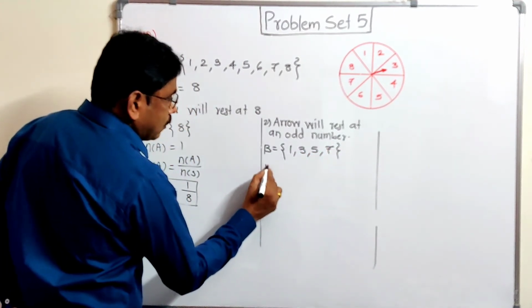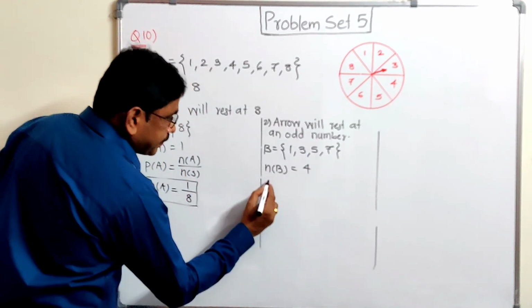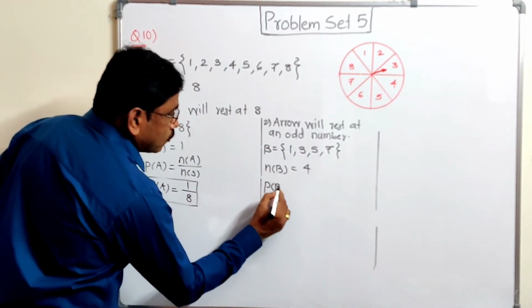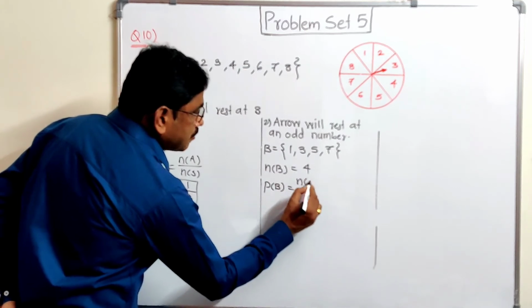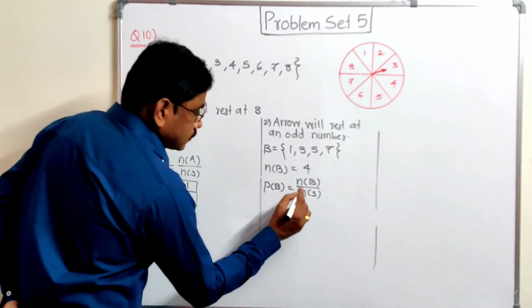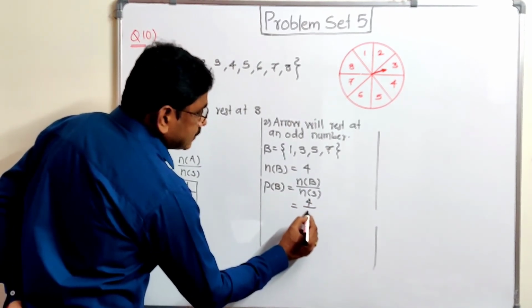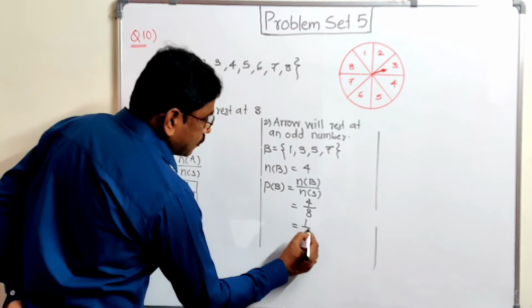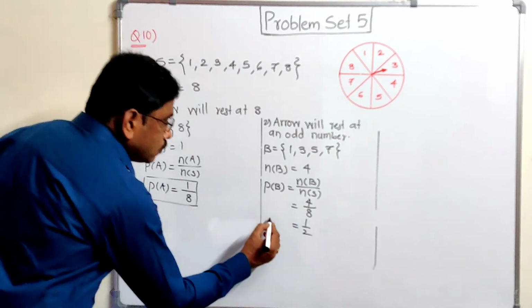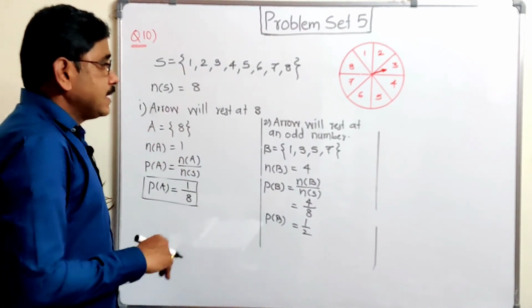These are the 4 odd numbers. So n(B) is equal to 4. So the probability that the arrow will rest on an odd number is n(B) divided by n(S), which is 4 divided by 8. 4 ones are 4, 4 twos are 8. So we get 1/2. This is the second probability.